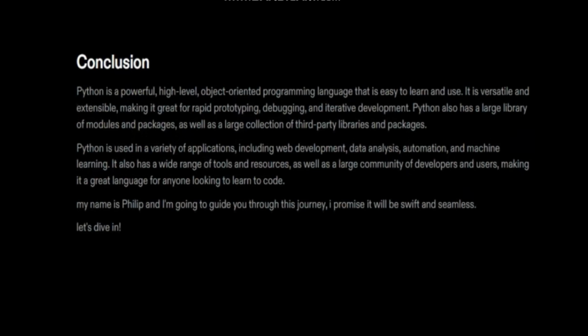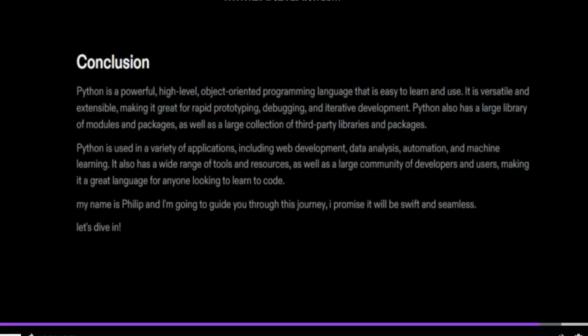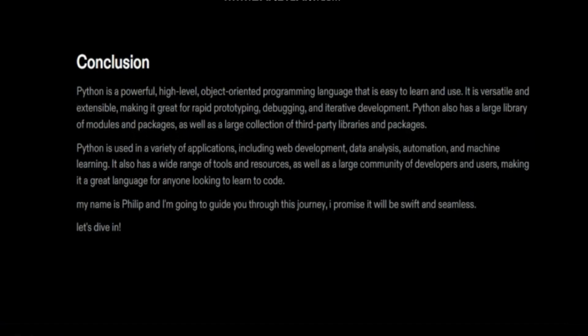Python also has a large library of modules and packages, as well as a large collection of third-party libraries and packages. Python is used in a variety of applications, including web development, data analysis, automation, and machine learning. It also has a wide range of tools and resources, as well as a large community of developers and users, making it a great language for anyone looking to learn to code.